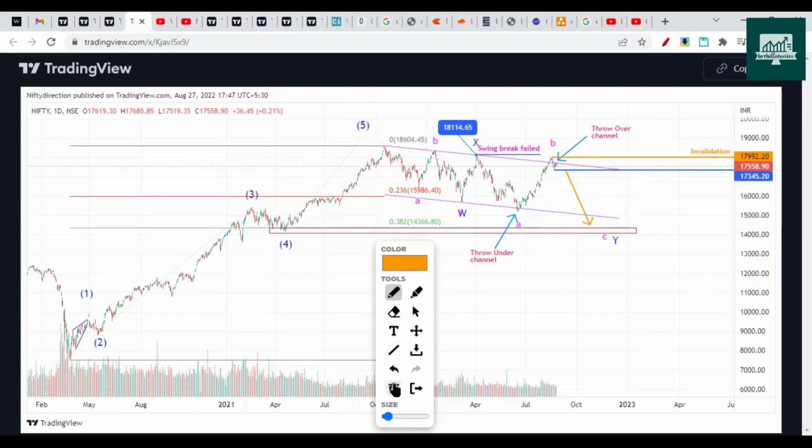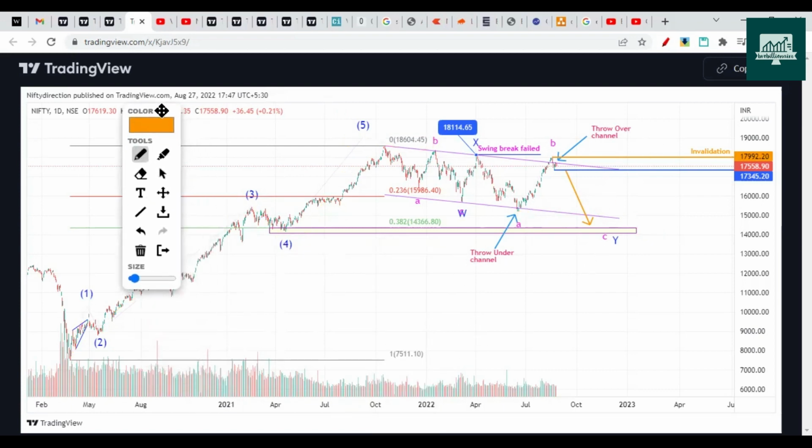What we are expecting here is, normally whenever there is an impulse pattern, it usually retraces in wave 2 towards the 4th wave. So this is wave 1, then the second wave will retrace towards the 4th wave. This is not to scare you. This may happen or may not happen. This is a channel-bound move on the downside. So it can even terminate near 15,000. At least this much we are expecting.